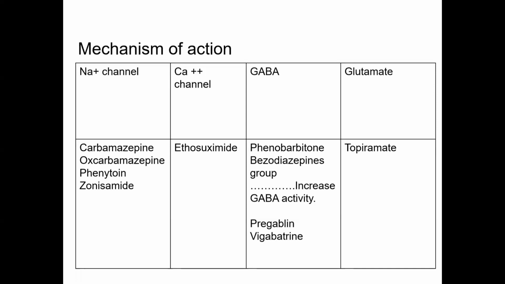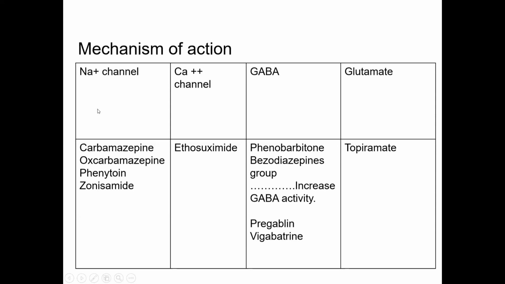Four mechanisms of action mainly. One is sodium channel mediated action, another is calcium channel mediated, third is GABA mediated, and another is glutamate mediated. At first I want to say that GABA is an inhibitory neurotransmitter and glutamate is an excitatory neurotransmitter. So some medications act through the sodium channel, some through calcium channel inhibition, some by stimulating GABA, and some by inhibiting glutamate.